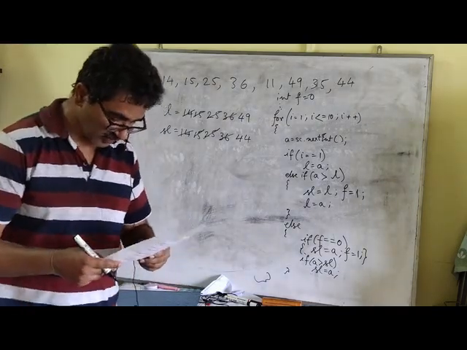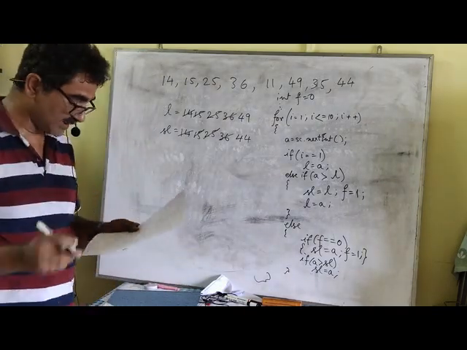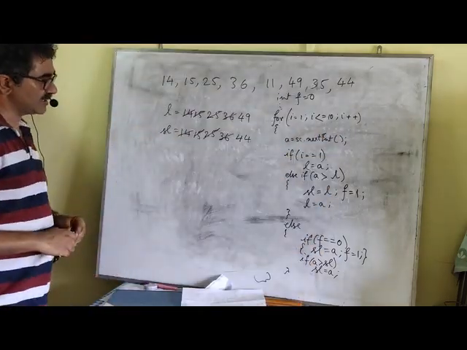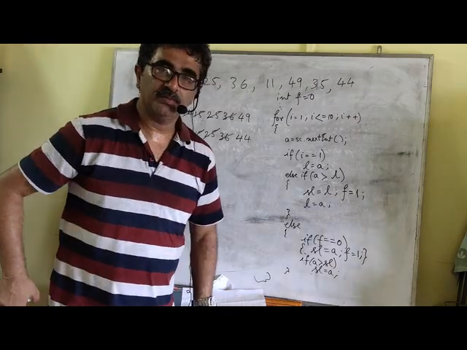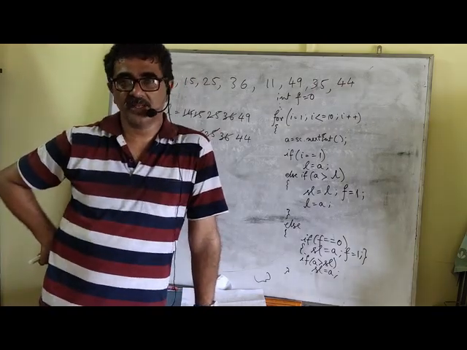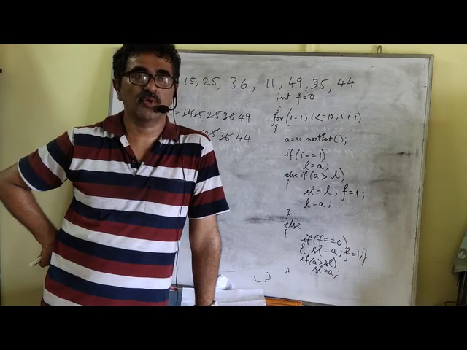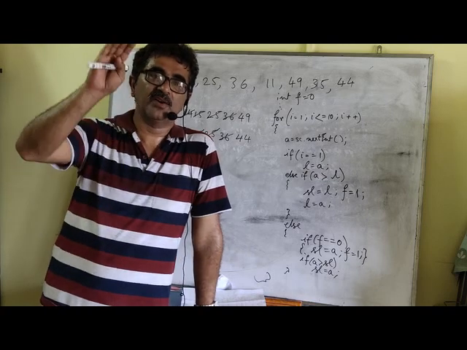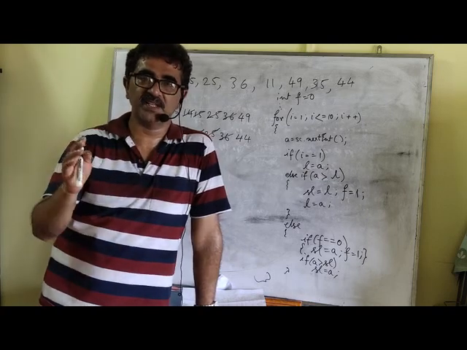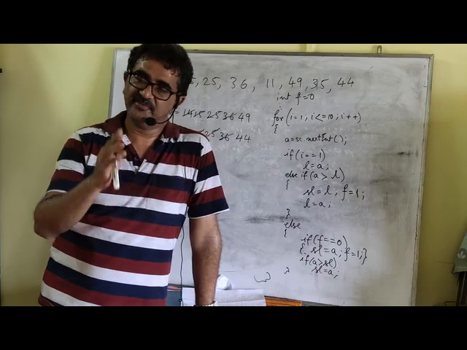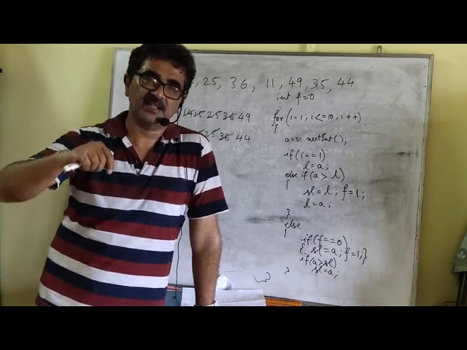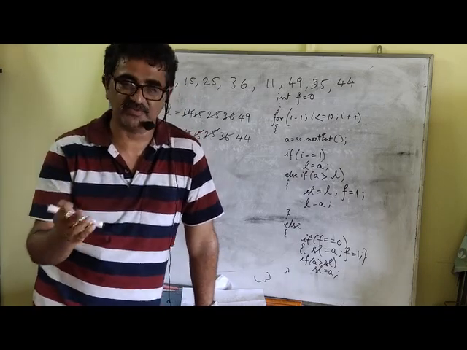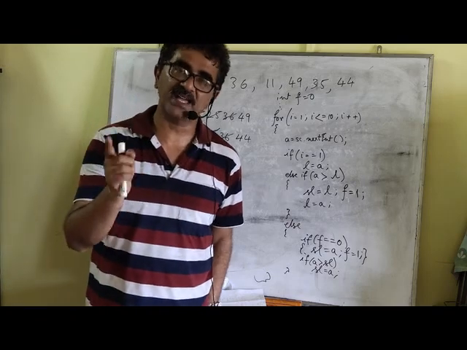Now we are going to go for the last question. That is, input 10 numbers and check whether all are same or not. Now this is pretty simple. We are going to input 10 numbers, and the first number that we get, we are going to store it into a variable. The basic logic behind this is we are going to check whether all the numbers entered by the user match the first number or not. If there is any number which is not matching, we'll raise a flag. That means we'll initialize a variable F with 1 to indicate that there is a number which does not match the first number. Because if all the numbers are same, every number has to match the first number.